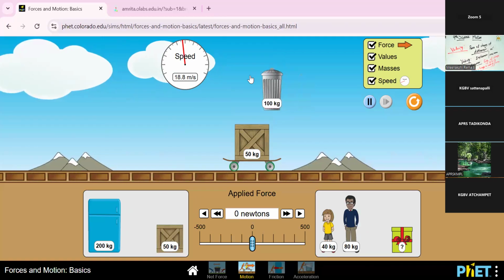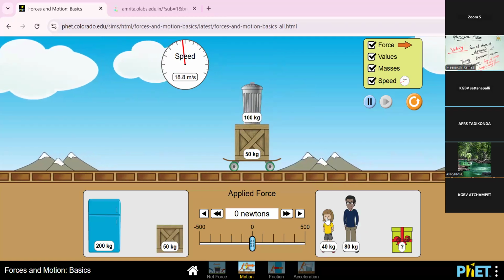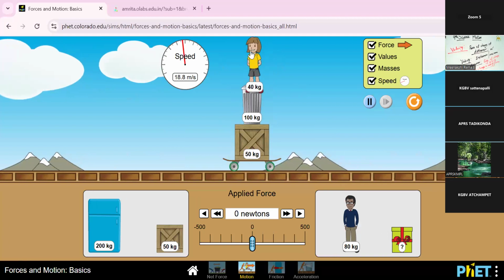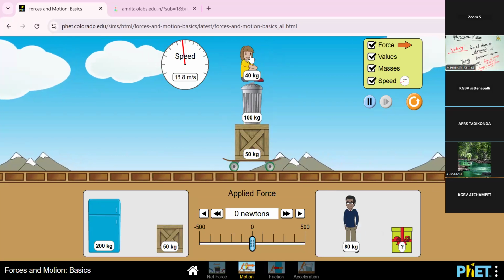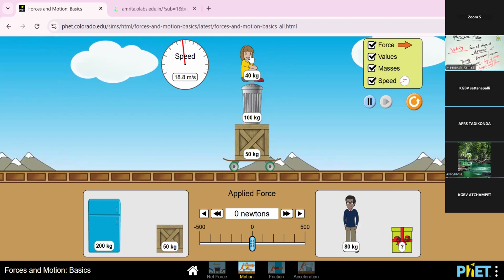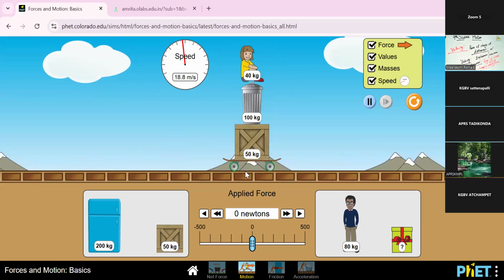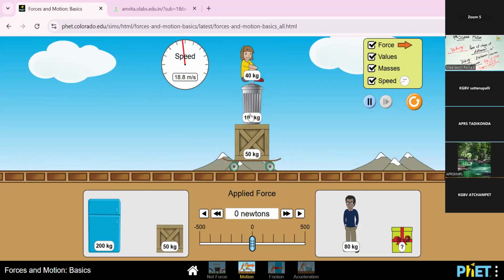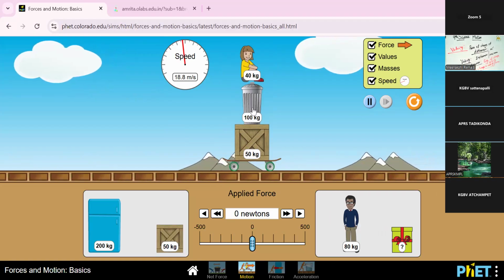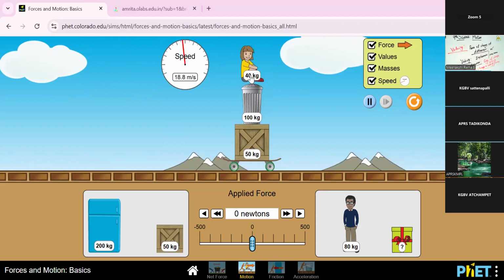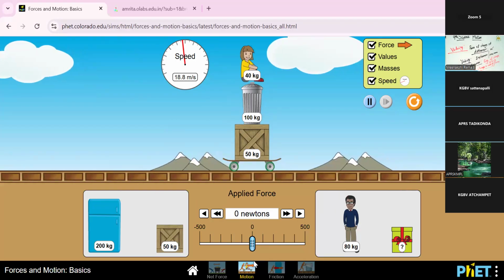So now choosing the 100 kg box and then the 40 kg student, the total weight is 190. Already the first box, that is the 50 kg box, is here, and then the 100 kg box and the 40 kg student. Okay, now I'm starting that.